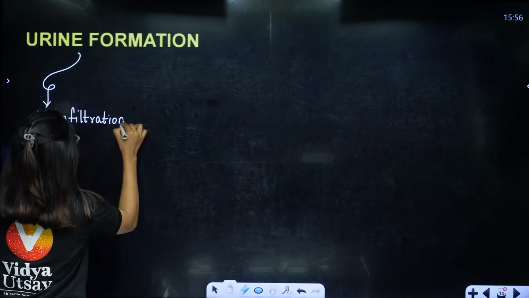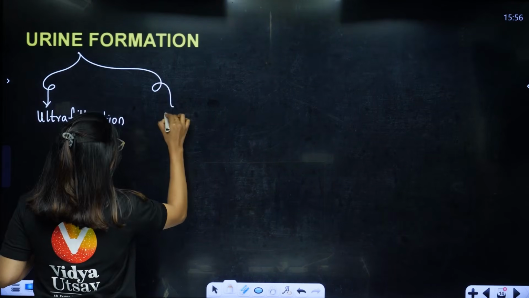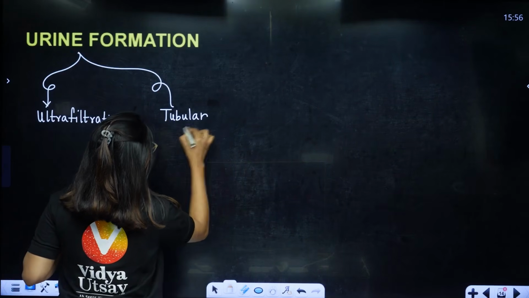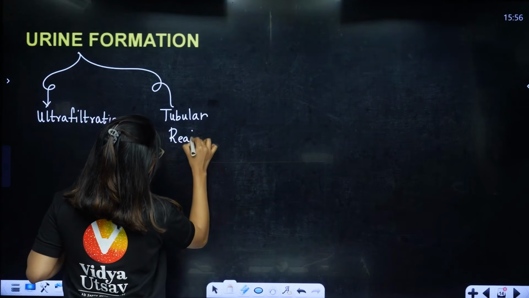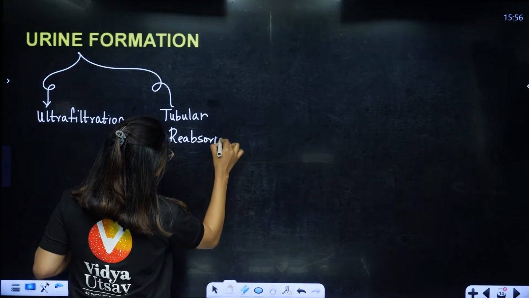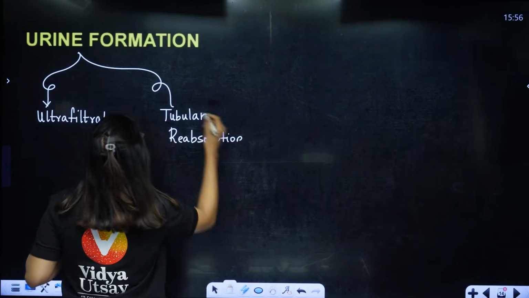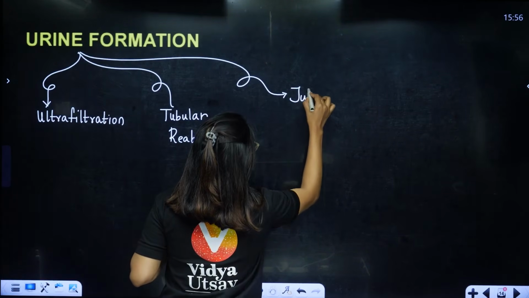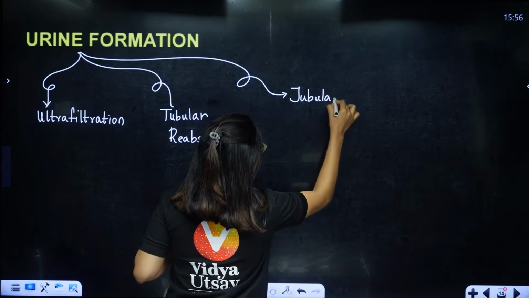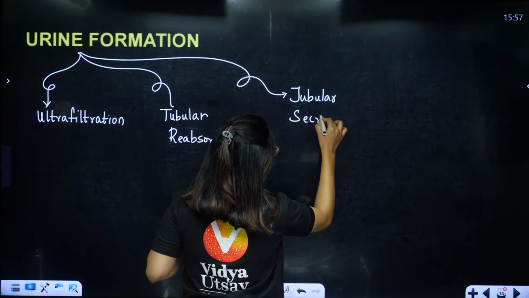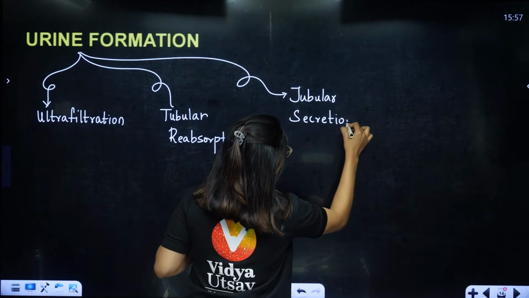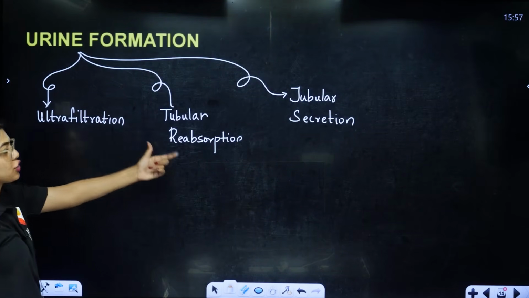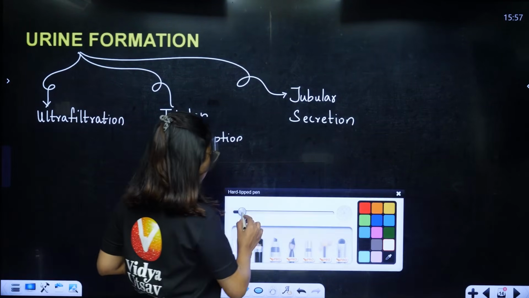One is called reabsorption, tubular reabsorption. One is called tubular secretion. Understood? So 3 main steps are happening: ultrafiltration or glomerular filtration, tubular reabsorption, and tubular secretion.